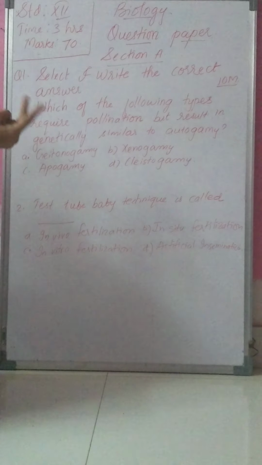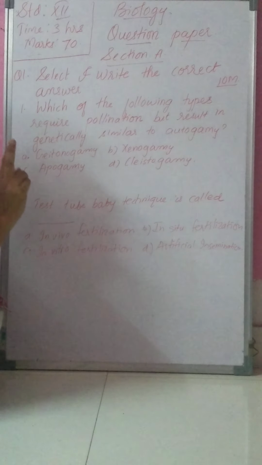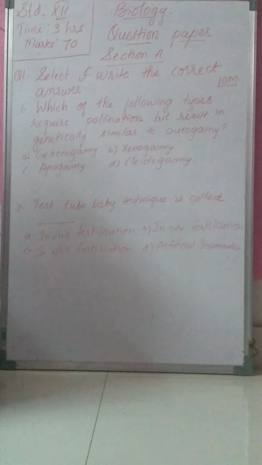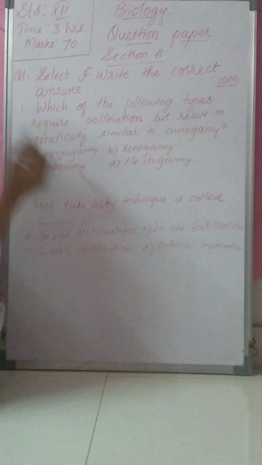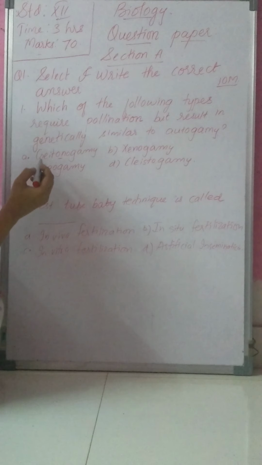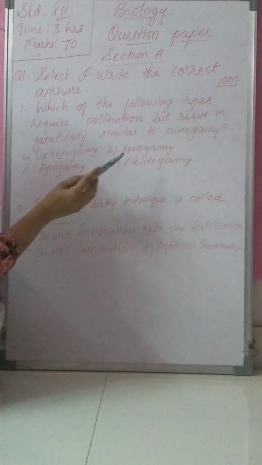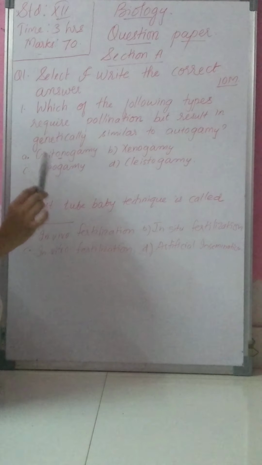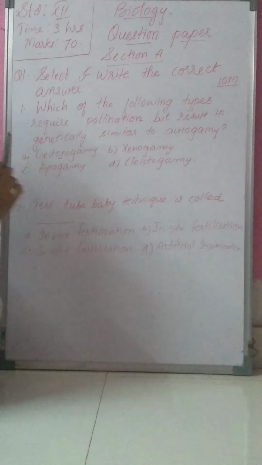Now what is another type of self-pollination? Another type of self-pollination is geitonogamy. So our answer for this question is geitonogamy, because xenogamy, apogamy, cleistogamy are not a part of self-pollination. Geitonogamy is a part of self-pollination.